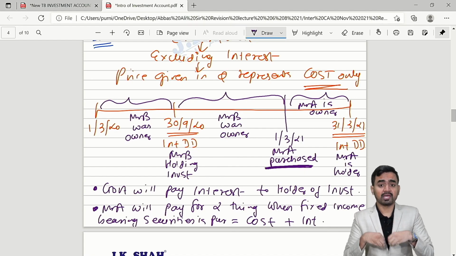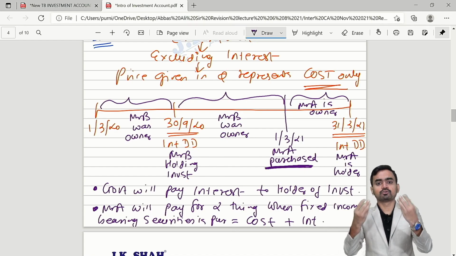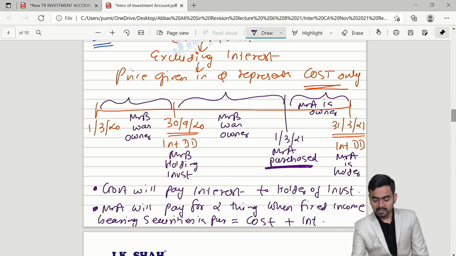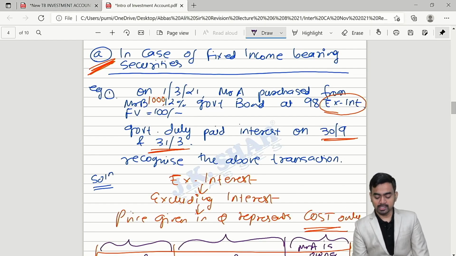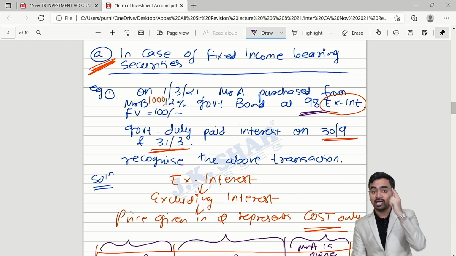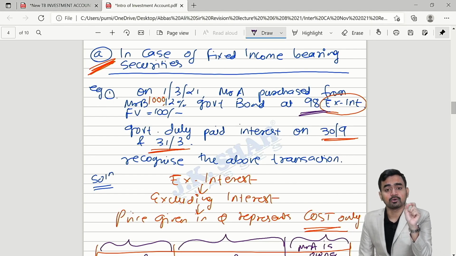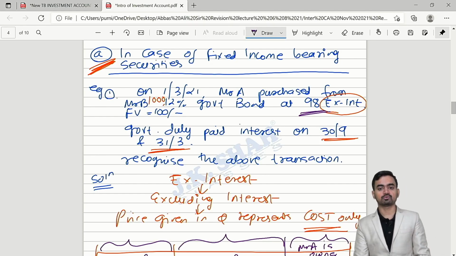So we have to pay cost, we have to pay interest. Now tell me then. The price given in question is ex interest. Now use your brain. 98 is ex interest, excluding interest. It means the price represents cost, and therefore separately interest we have to calculate.